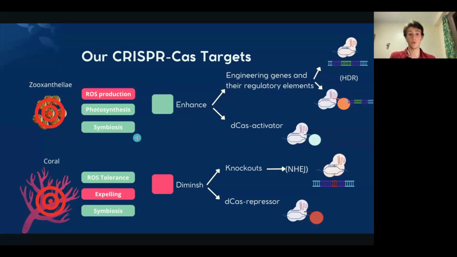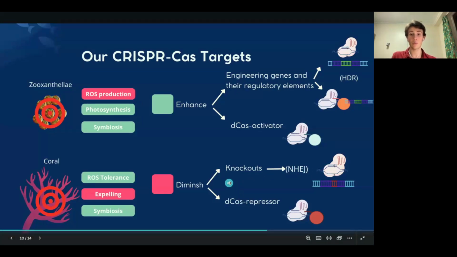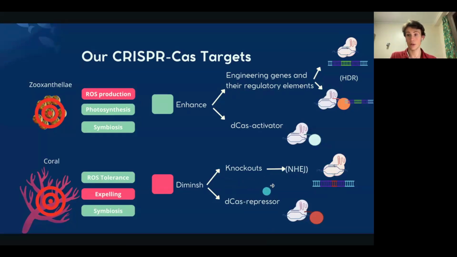For instance, we would enhance the beneficial pathways by upregulating the beneficial gene expression with dCas activator fusion, or by introducing higher expression regulatory elements, or even enhanced genes through homology-directed repair. On the other hand, we could diminish the stress pathways through gene knockout, though if these are essential genes, we could instead downregulate their expression through dCas and repressors.